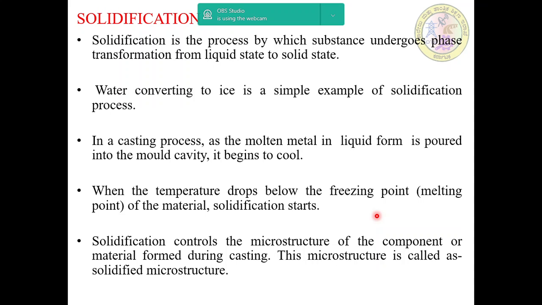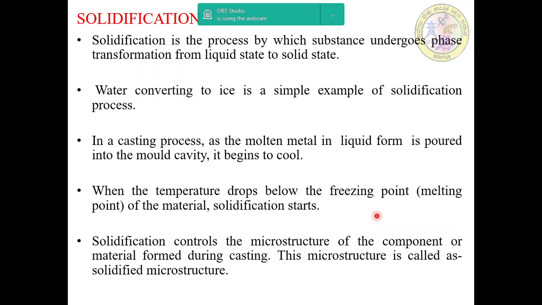Solidification controls the microstructure of the component or material formed during casting. This microstructure is called solidified microstructure. As known, all metals shrink during change of phase from liquid to solid state. However, different metals shrink at different rates, and proper understanding of these solidification mechanisms is essential to prevent defects due to shrinkage of metal.